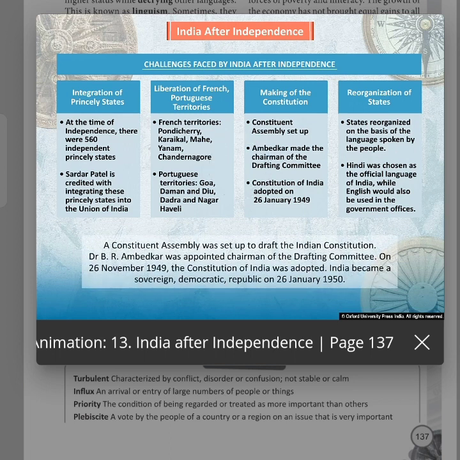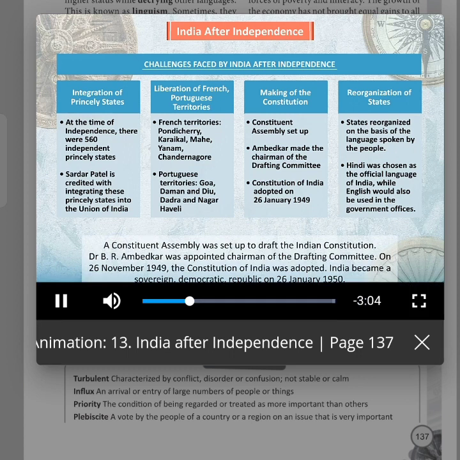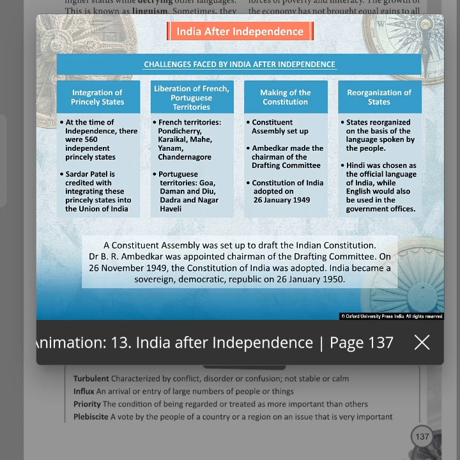A Constituent Assembly was set up to draft the Indian Constitution. Dr. B.R. Ambedkar was appointed chairman of the drafting committee. On 26 November 1949, the Constitution of India was adopted. India became a sovereign, democratic republic on 26 January 1950.